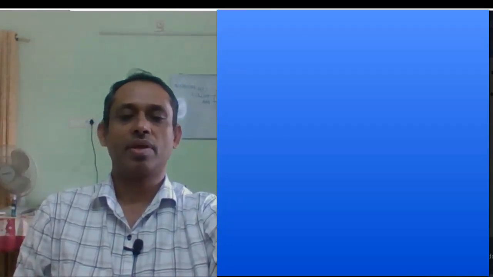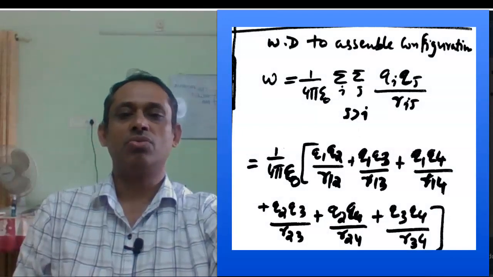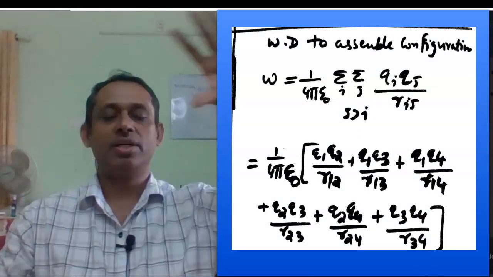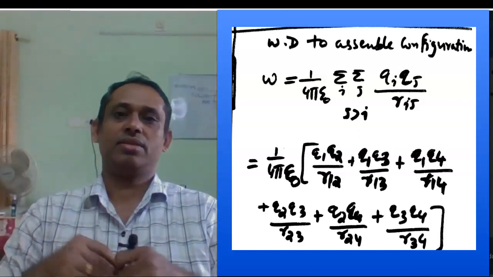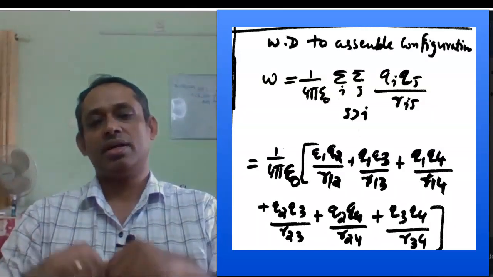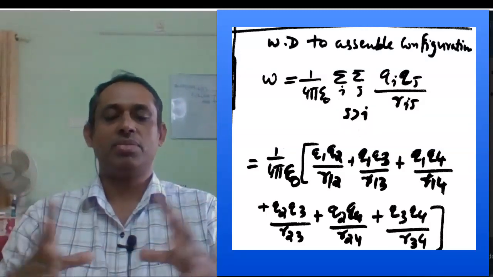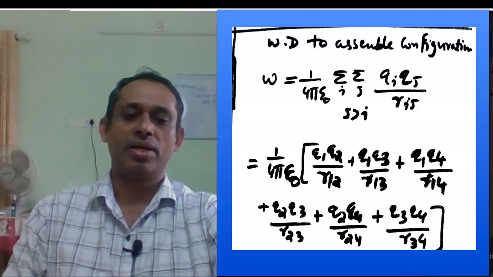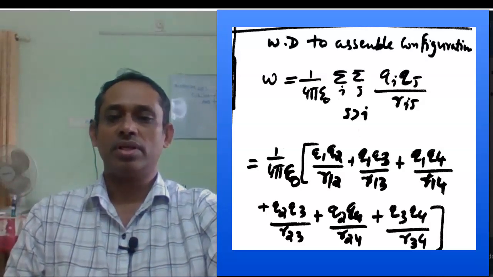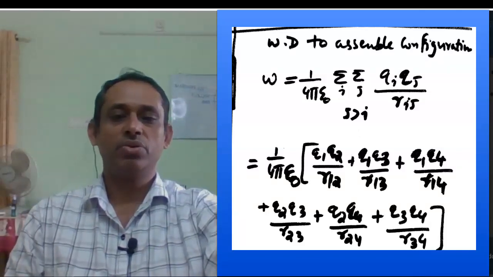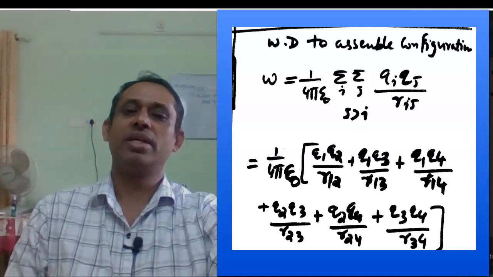Okay. Now another question: what is the work done to assemble this configuration of four charges? We have these charges at the four corners. Our formula, as you know, is W equal to 1 by 4 pi epsilon 0 sigma i sigma j q i q j by r ij, where j is greater than i.